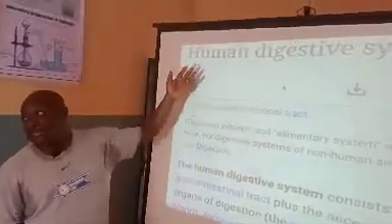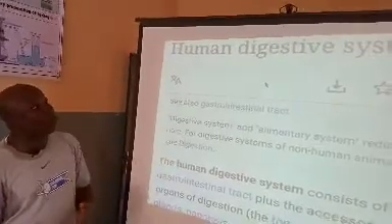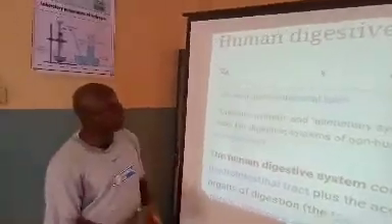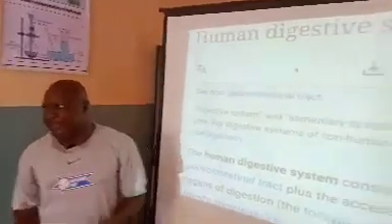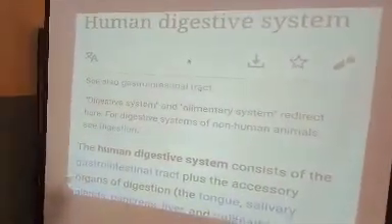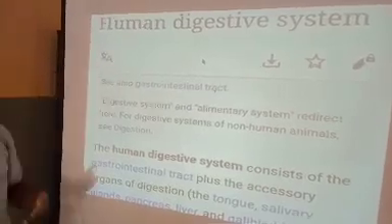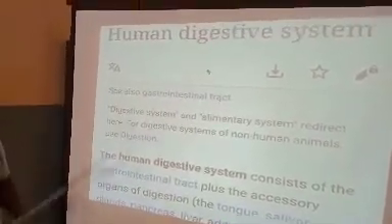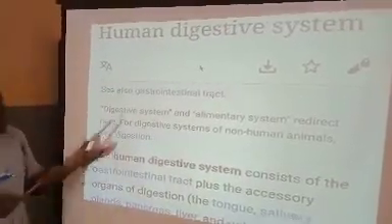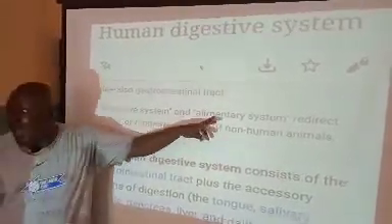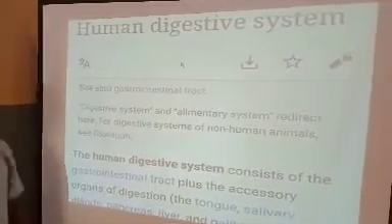So this is an SS2 class, and we'll be looking at biology, the human digestive system. The human digestive system could also be known or referred to as the alimentary canal system. So when you're talking about the human digestive system, a whole lot comes into play. Look at it here, it says digestive system and alimentary system. So if I hear the word digestive and I hear the word alimentary, we're actually talking about the same thing.